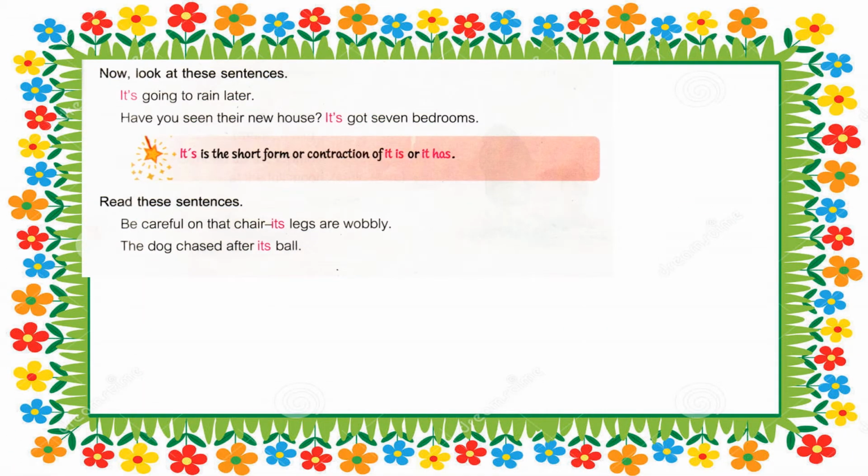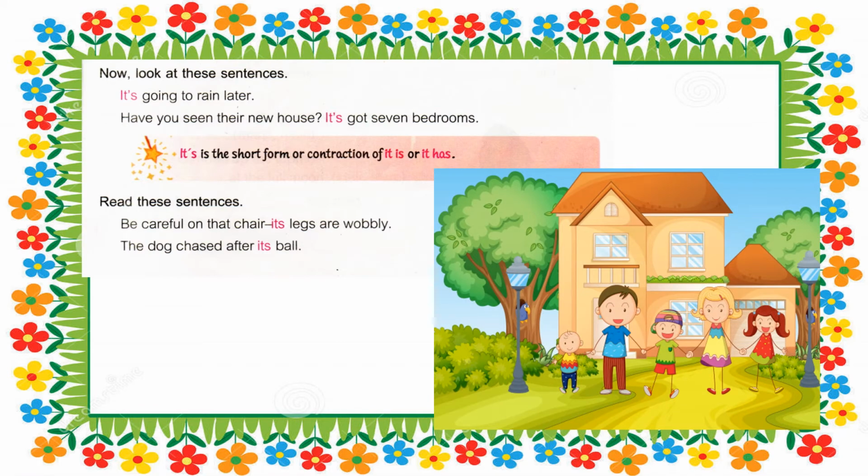Now look at these sentences. Children, we have already studied about where to use it is, it has and its. So children, now let us see some examples of it. It's going to rain later. Have you seen their new house? It has got 7 bedrooms. So children, it's is the short form or contraction of it is or it has.